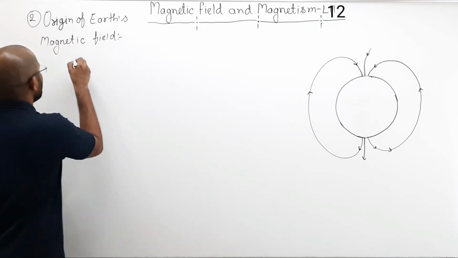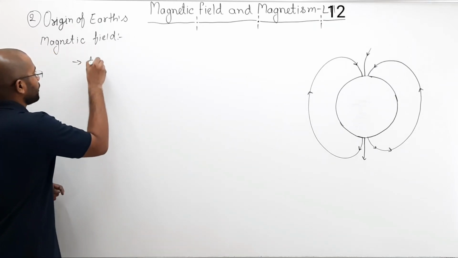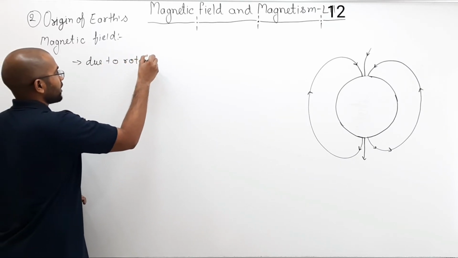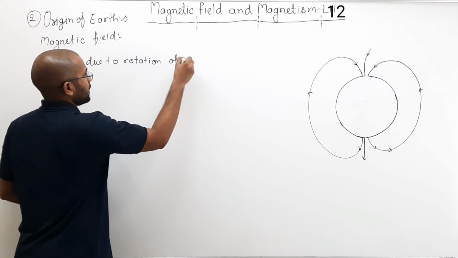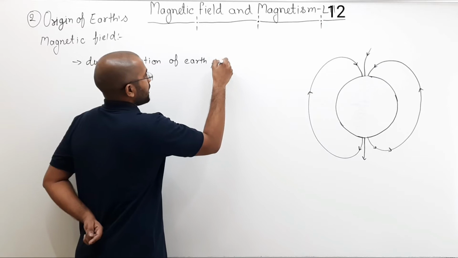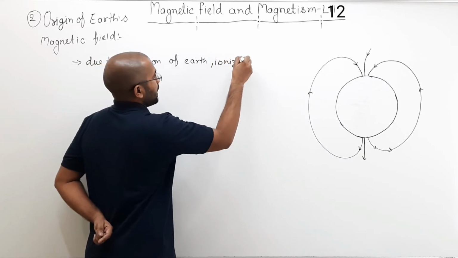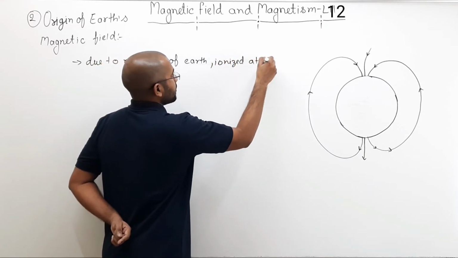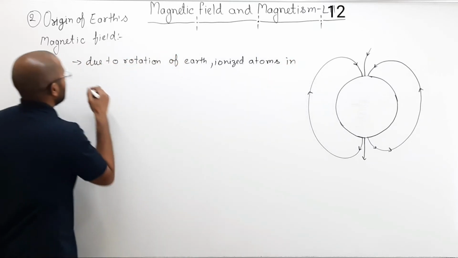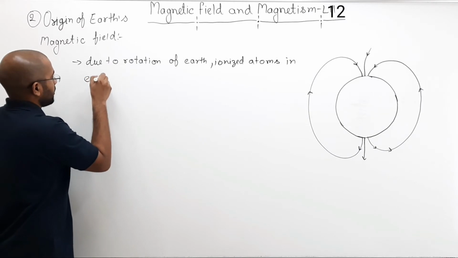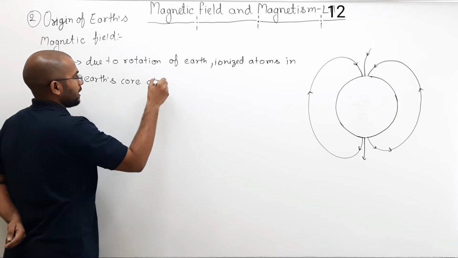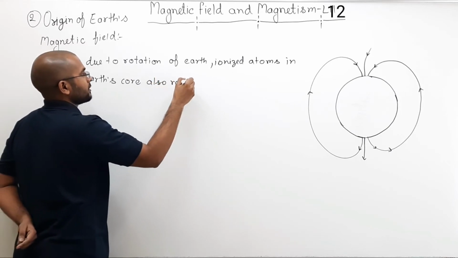So we can say that due to rotation of Earth, ionized atoms in Earth's core also rotate.